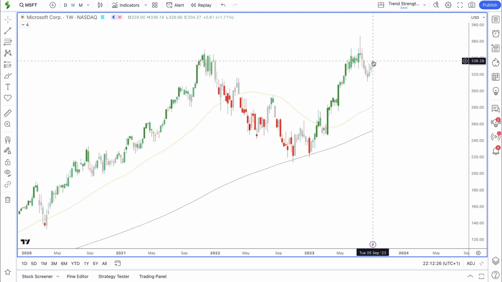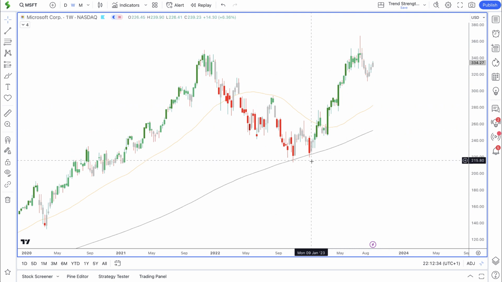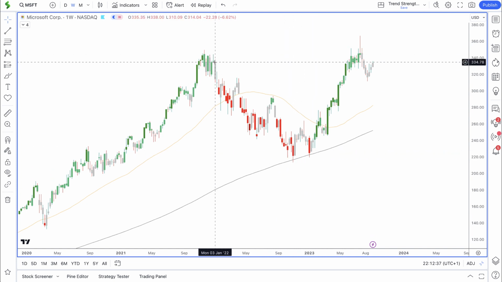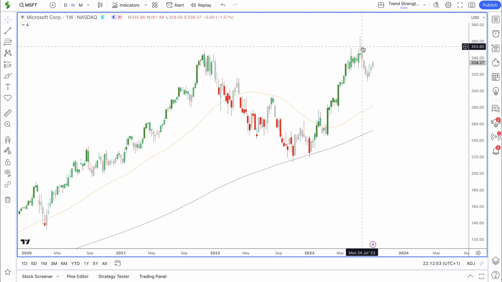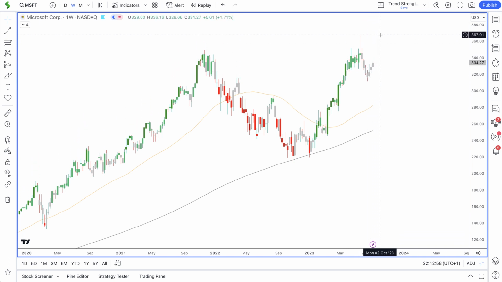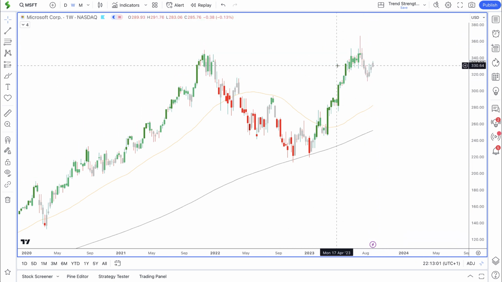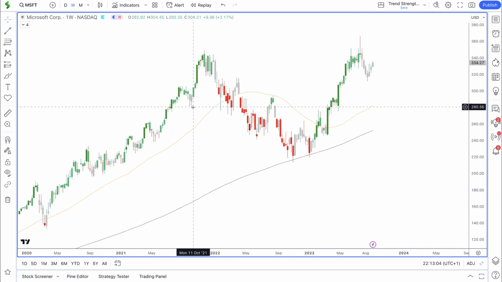On the weekly time frame, the bars are grey. Price is above the 50 and 200 simple moving averages. And also, before we go to the daily, we can see how price came down. This decline brought price down to the 200 simple moving average, found support at this level in October 2022, and then again in January 2023. And we had two bounces from this level, and then we had a strong move to the upside. Price has now just pulled back, and seems to have found support. So we now want to see whether this next move will force price out of consolidation and form the next leg of the previous bull trend.